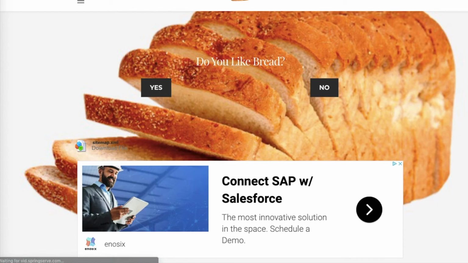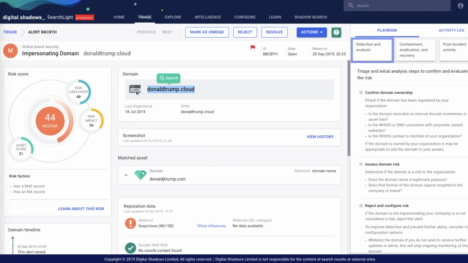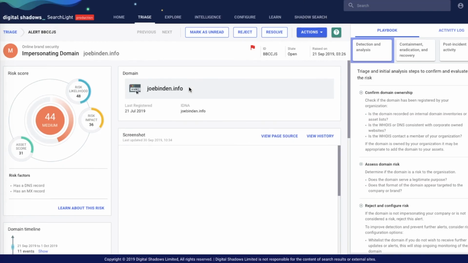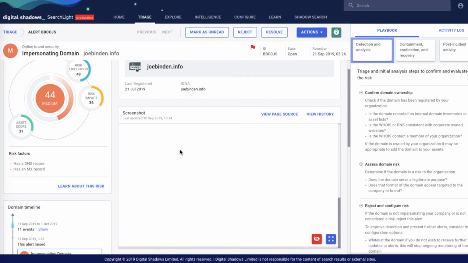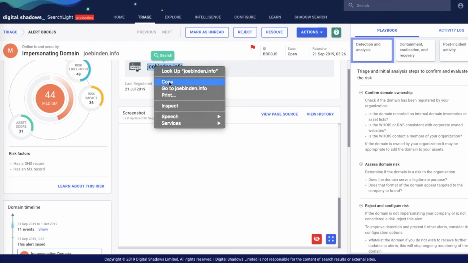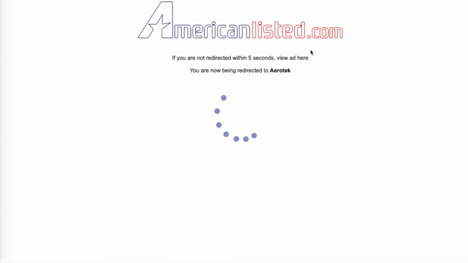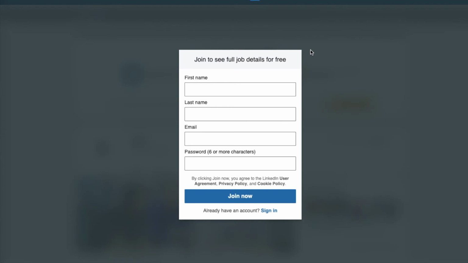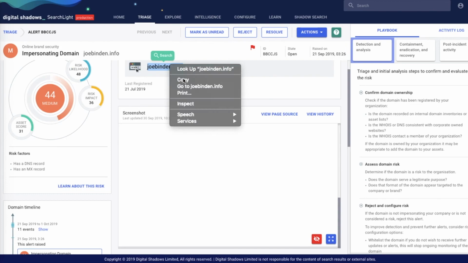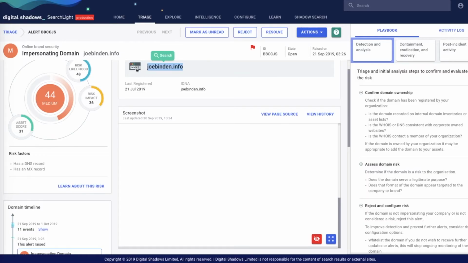One of the crazier, or at least more malicious-seeming ones, is a typosquat on Joe Biden's campaign, joebinden.info. If you go to that one, Alex, you can see on the screen, it's redirecting a whole lot. And at the end of some of these redirects, it kind of depends. Sometimes they'll end up at LinkedIn. Sometimes they'll go somewhere else. So try to open it again. One of these does end up at something like a Chrome extension, right? So yes, just like this.